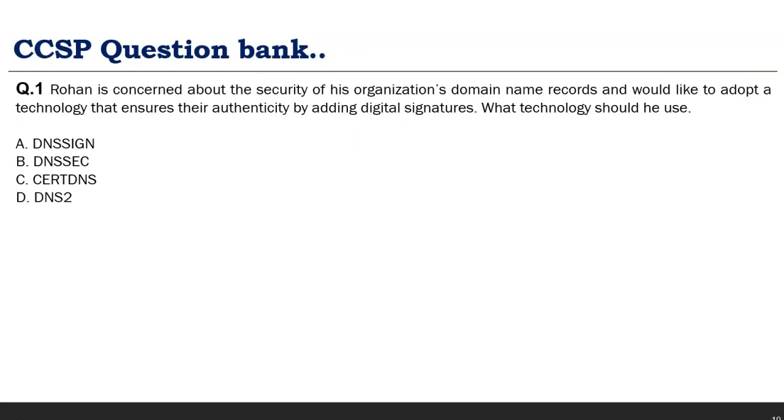So first one: Rohan is concerned about the security of his organization's domain name records and would like to adopt a technology that ensures their authenticity by adding digital signatures. Which technology should be used? So this is very straightforward. Sometimes such an easy question can become